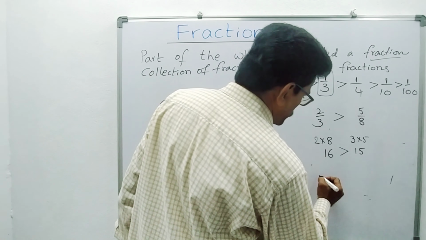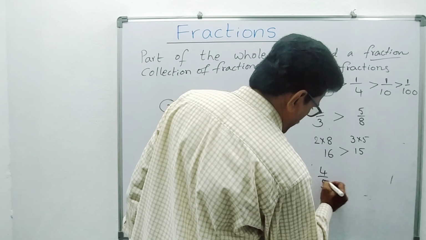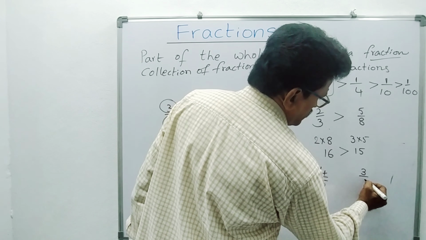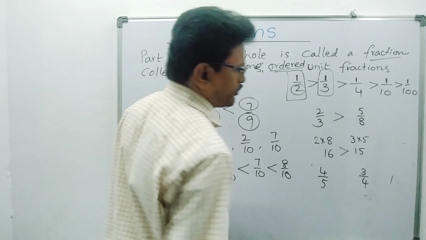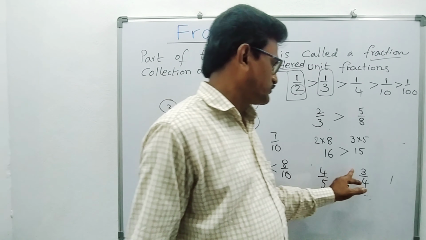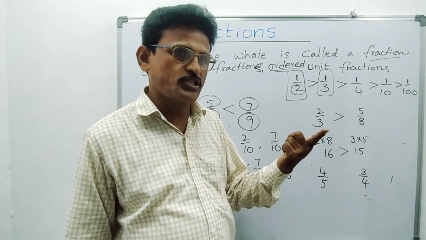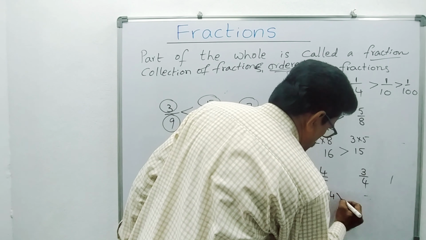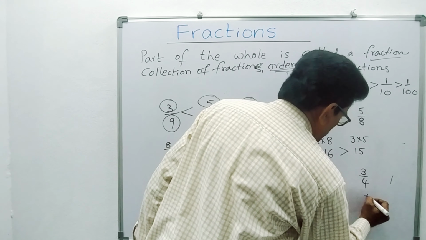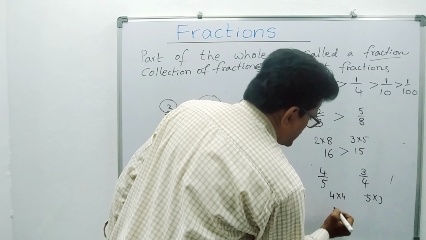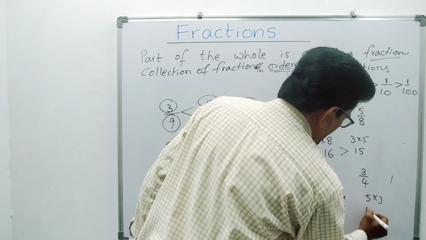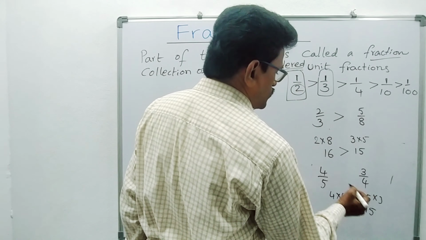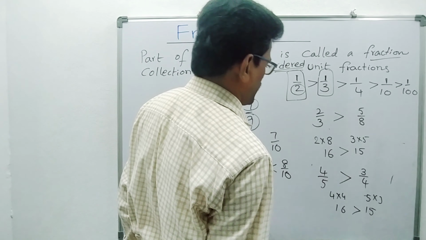See one more. Suppose 4 by 5 and 3 by 4. Which one is bigger here? Now cross multiply: 4 fours are 16, 5 threes are 15. Here also 16 is greater, so 4 by 5 is greater than 3 by 4.